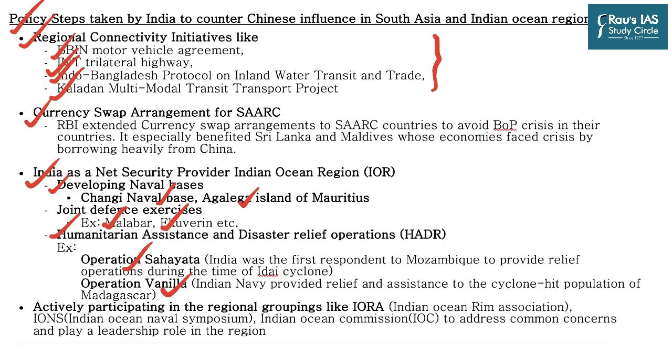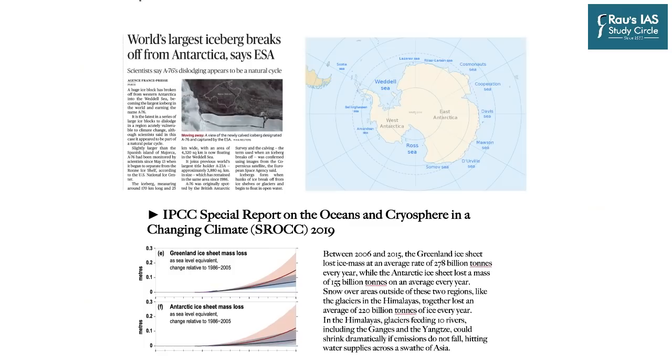And then India is actively participating in the regional groupings like Indian Ocean Rim Association, IORA, IONS, Indian Ocean Naval Symposium, Indian Ocean Commission, IOC, to address the common concerns and play a leadership role in the region. So you can see that although the increasing influence of China in the Indian Ocean region is a cause of concern for us, still India has evolved and India has devised a lot of policy decisions and mechanisms to counter this increasing threat from China. Let us now move on to the next news.